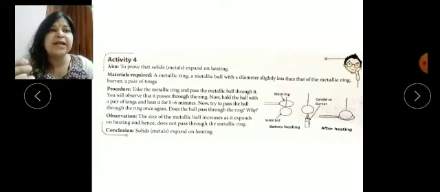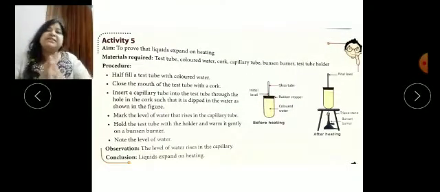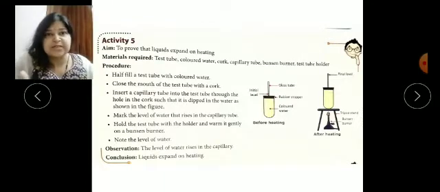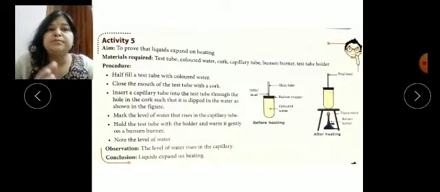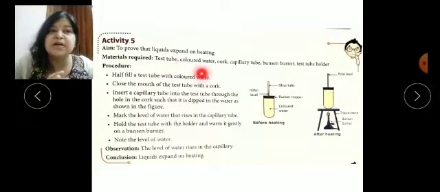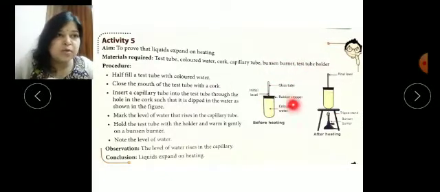Now in activity number 5, we will see how liquids expand on heating. Liquid is another state of matter. For this we need a few materials, like you can see here: a test tube, colored water, a cork so that we can fix it, a capillary tube, a Bunsen burner so that we can heat the liquid, and a test tube holder to hold the test tube.